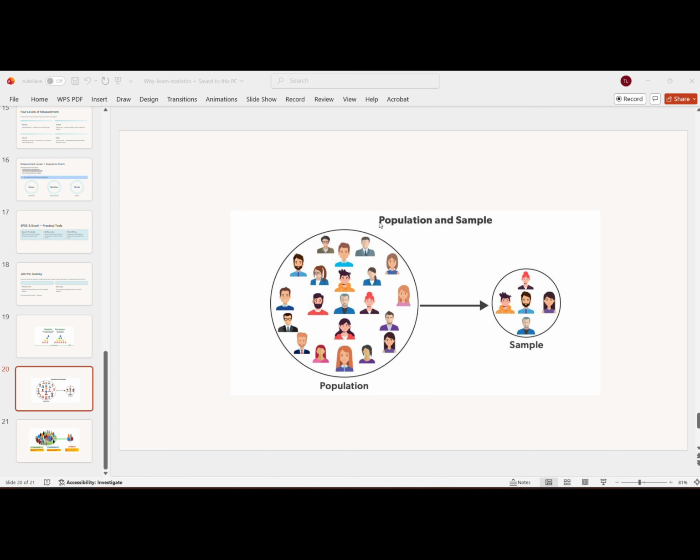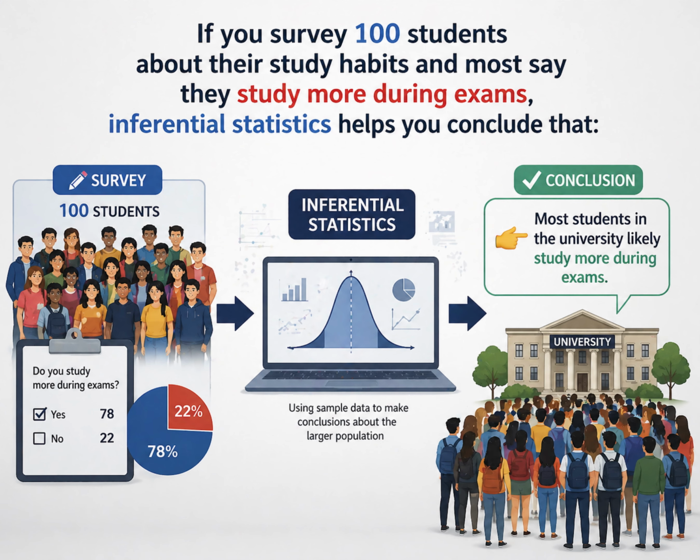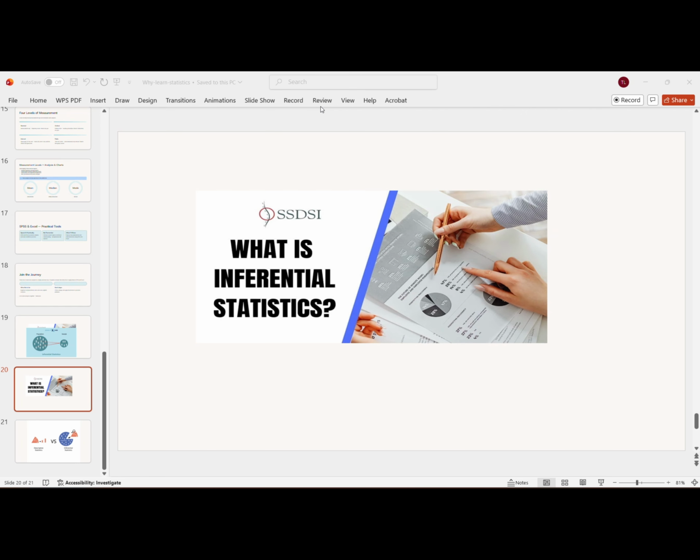Now, imagine you want to know the average height of all students in your university. It is almost impossible to measure everyone. So, what do we do? We take a sample from the students and study them. Then we use that result to make a prediction or conclusion about the whole university population. And this process is called inferential statistics. Inferential statistics means using a small sample to make conclusions about a large population.